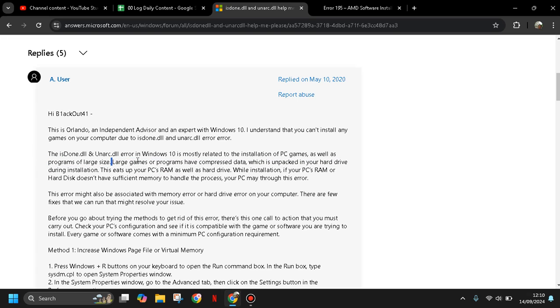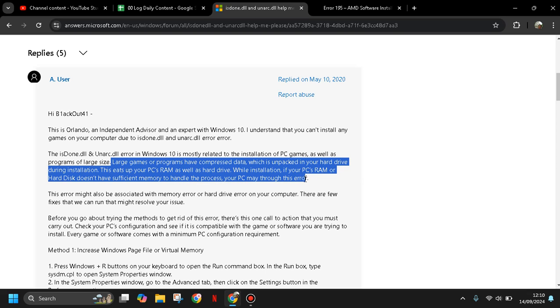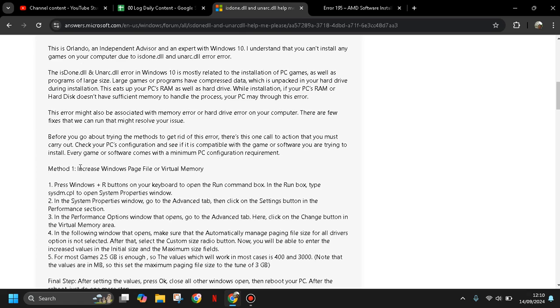Large games or programs have compressed data which is unpacked on your hard drive during installation. This eats up your PC RAM as well as hard drive. During installation, if your PC RAM or disk doesn't have sufficient memory to handle the process, your PC might throw this error. So, in order to fix it, you can increase the Windows page file or virtual memory.